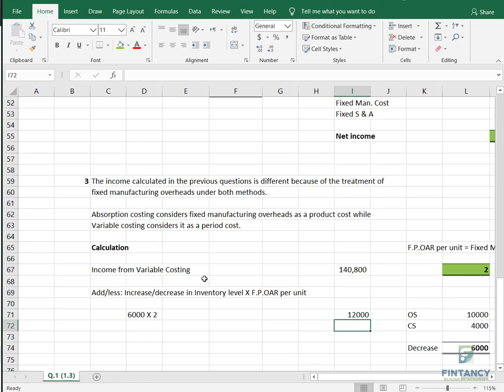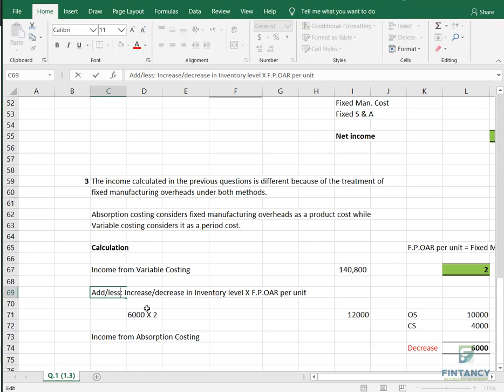Now magic will happen. You want to see the magic? Let's see the magic. So how much is income from absorption costing? We need to add or deduct this 12,000. Tell me. We need to deduct, right? My friends, decrease. See, decrease. So decrease means you need to less.